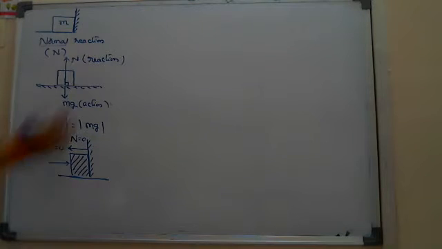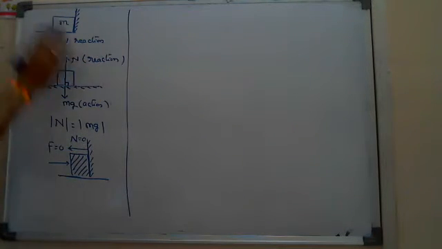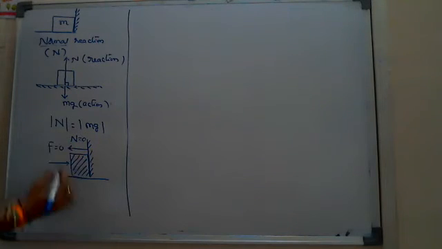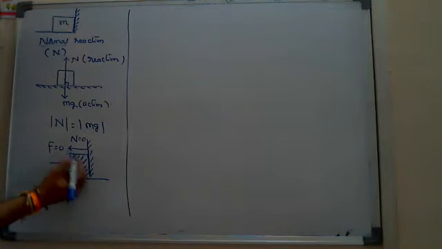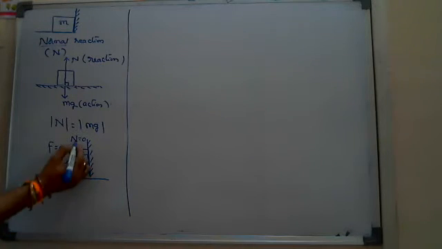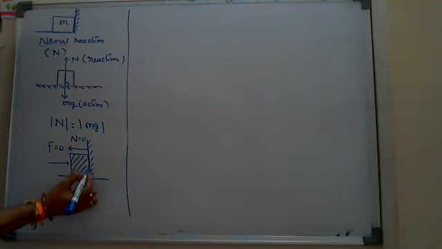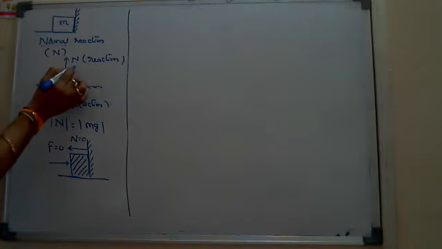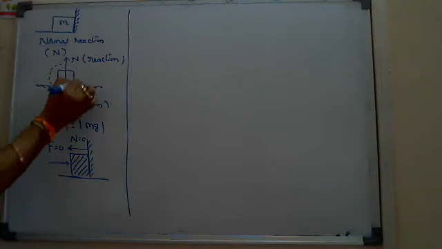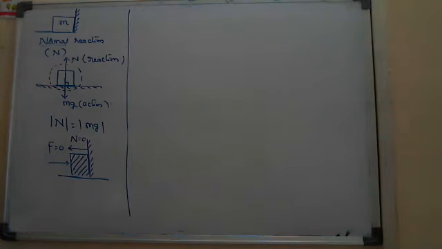So this is the basic concept. Keep in mind that normal reaction is developed between the surfaces in contact, normal to the surface. That's why normal reaction is a property of two surfaces. Actually here there is no normal reaction. If you come to this case, that normal reaction acts not only on the floor, but also on the body. Then when you come to the numericals, you have to understand one concept here, that normal reaction when a body is kept in contact.